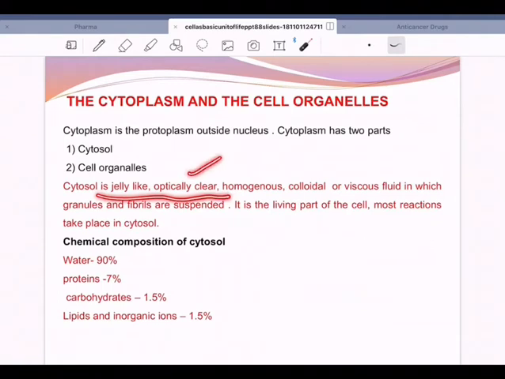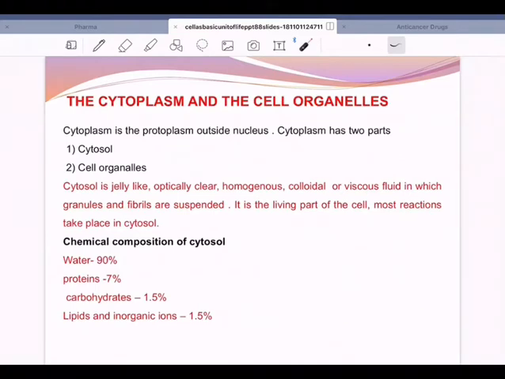Cytosol is a jelly-like, optically clear, homogeneous and colloidal structure, and it has got many organic and inorganic structures. These nutrients, organic and inorganic nutrients, help them in different functions.